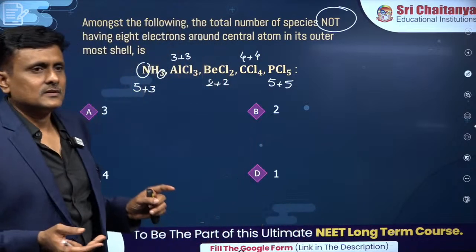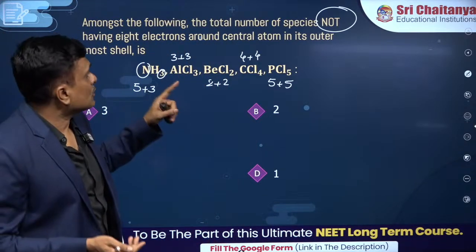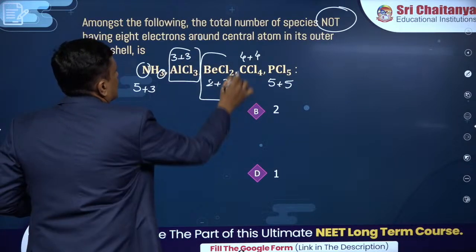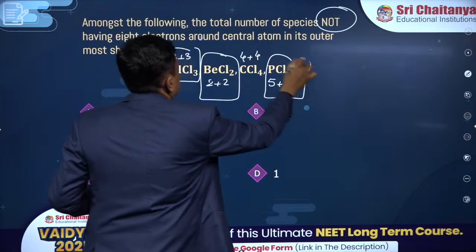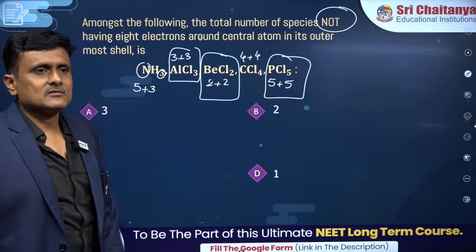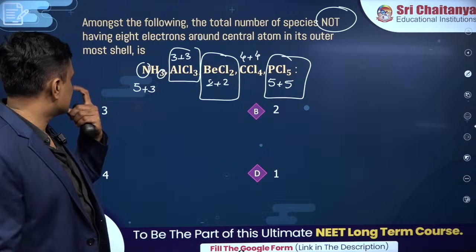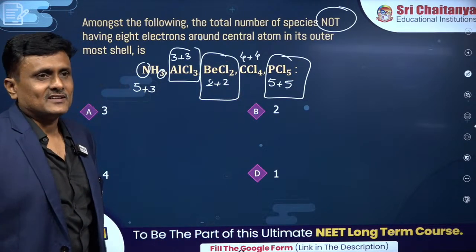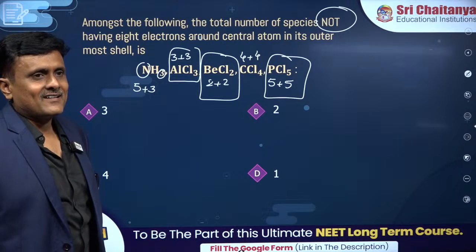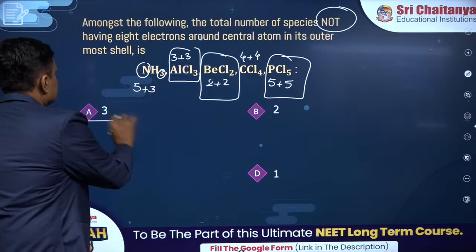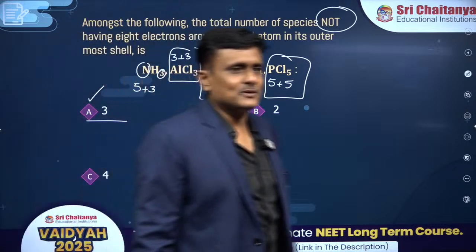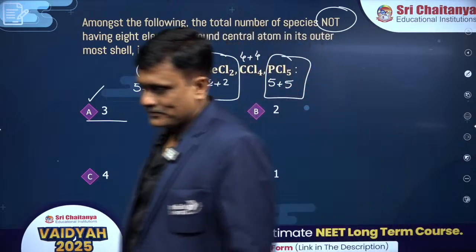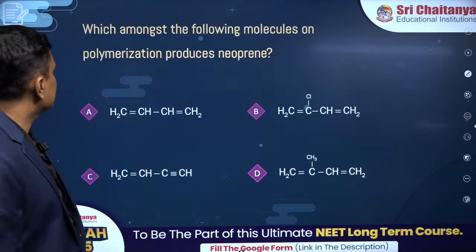Simple, isn't it? So this is how you can see how many species are not having 8 electrons. You guys have to be careful. You can see these 3 species are not having 8 electrons in the valence shell: AlCl3, BeCl2 and PCl5 also. So Renuka, yes beta, I think you have marked the ones, isn't it? Yes, that's a mistake. That's what I have been insisting. Good. Anyways, good job. You guys are very much with me.